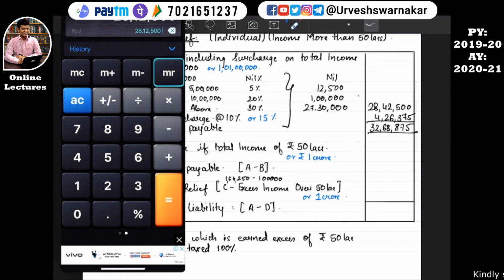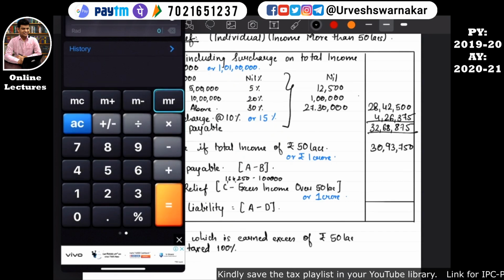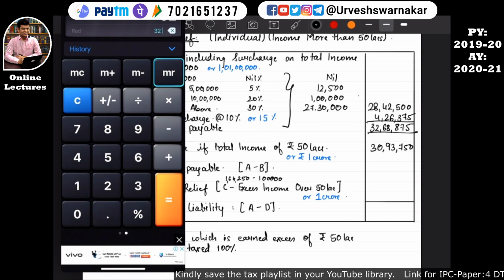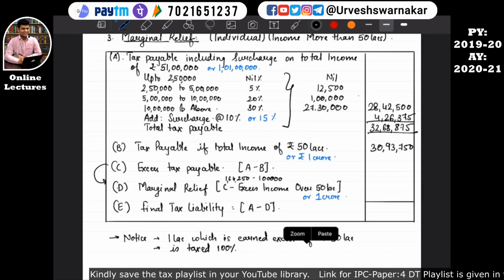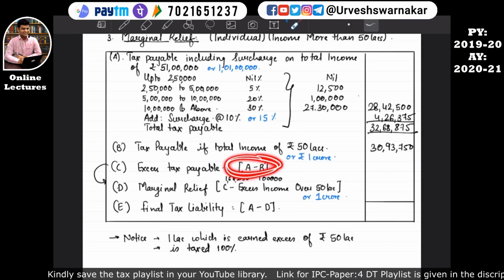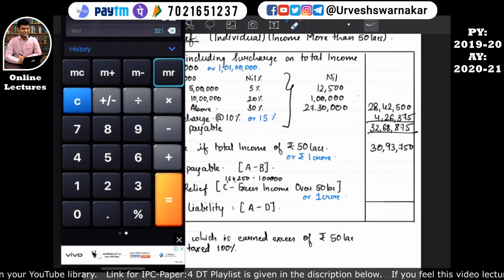On this, over and above the slab rates, we have to pay a surcharge of 10%. So 28 lakhs 12,500 plus 10% is equal to 30 lakhs 93,750. You can see there is a difference. So we need to calculate the excess tax payable. The formula is A minus B. A is 32,68,875, and for B, the tax payable would have been 30,93,750. So we'll calculate that.